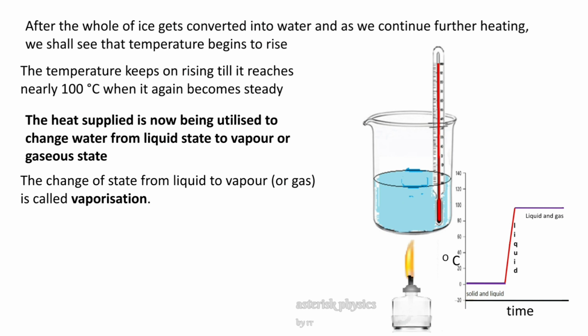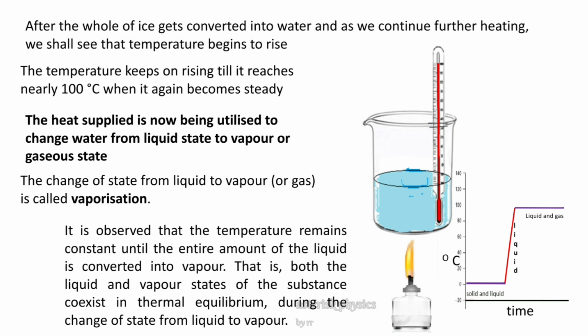It is observed that the temperature remains constant until the entire amount of the liquid is converted into vapor. That is, both the liquid and vapor states of the substance coexist in thermal equilibrium during the change of state from liquid to vapor.